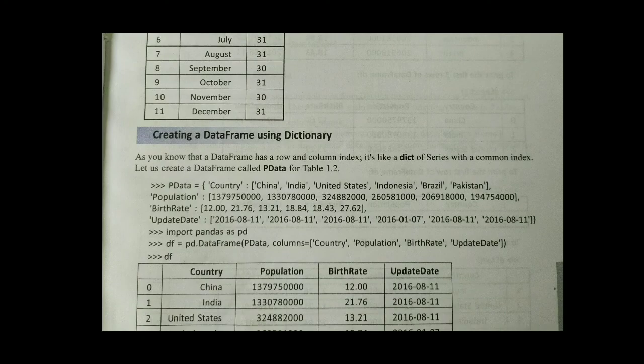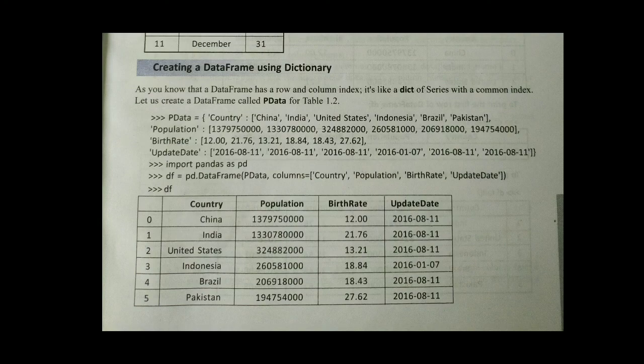Next one, creating a data frame using a dictionary. So p_data means the dictionary we have created, and when you add it in our data frame, it can look like df is equal to pd.DataFrame. Here we have provided p_data, columns, etc. So it will display in a table format.